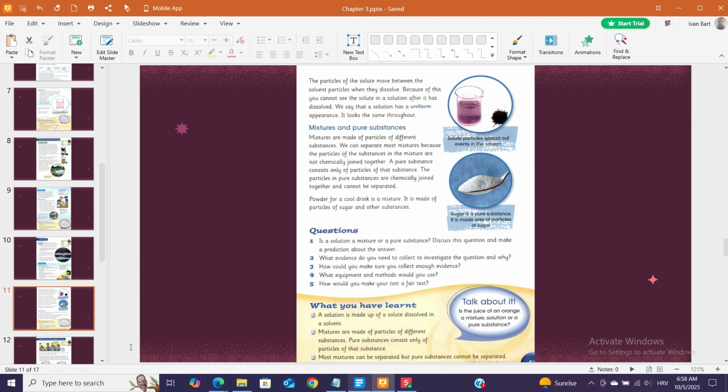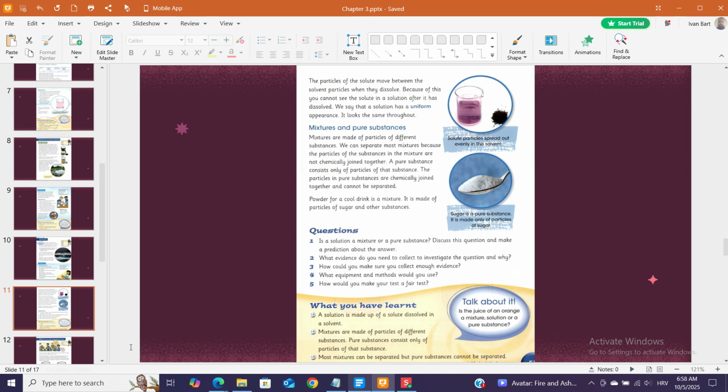Mixtures and pure substances. Mixtures are made of particles of different substances. We can separate most mixtures because the particles of the substances in the mixture are not chemically joined together. A pure substance consists only of particles of that substance. The particles in pure substances are chemically joined together and cannot be separated.